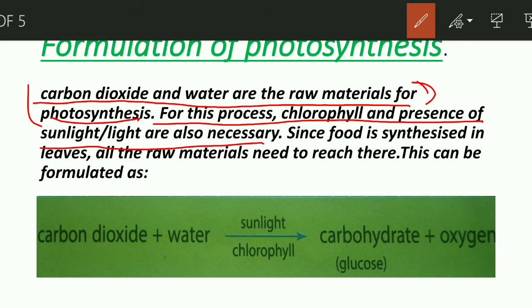If you put a bulb in front of the plant, it will also start photosynthesizing, capturing the energy of the bulb. It just needs some source of light. It isn't important that it must be sunlight. It could be a bulb, a tube light, anything.